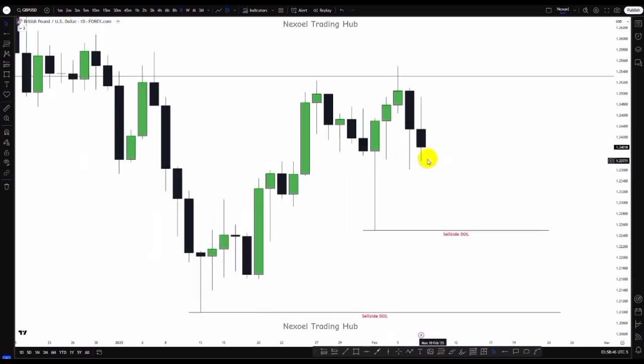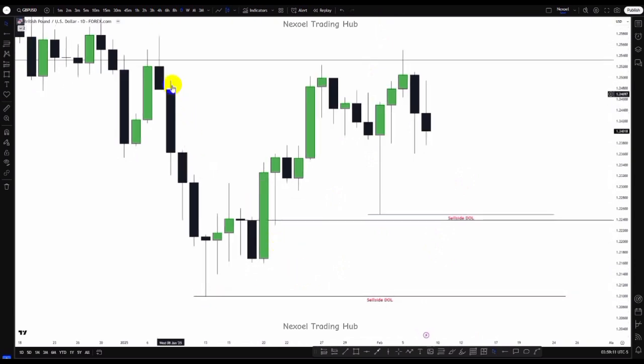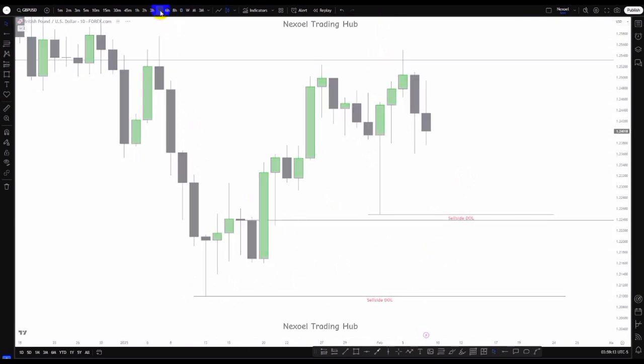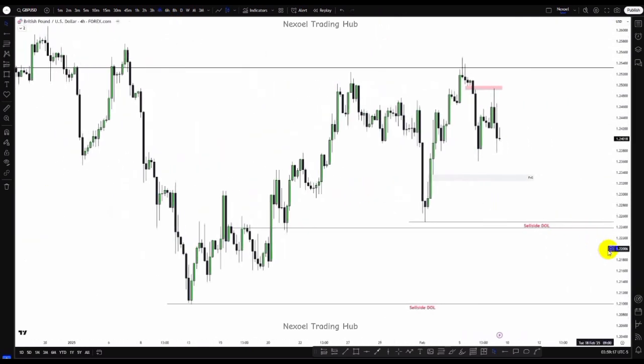In extension, if this is going to continue bearish, if the DXY goes bullish, we will be looking forward to the sell side liquidity and would have this first as a reference, this bullish order block from the daily time frame, to look at the reaction of price before we can consider if price is really going to aim for the swing low points here from the weekly time frame sell side liquidity as an extended draw on liquidity.